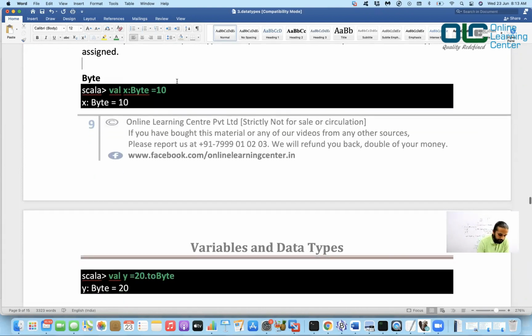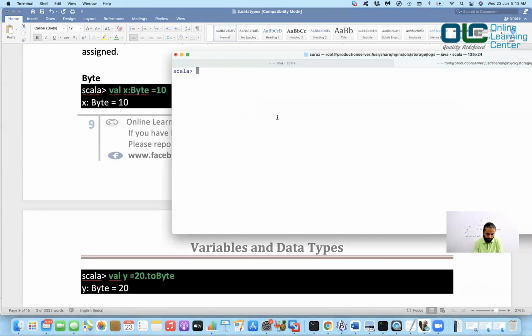Look at this, it's very exciting. We'll say val x of byte is equal to 10. Let's try this out here. So if I say val x of byte equal to 10 here, the difference is that if you just say is equal to 10, then it will be an integer. So now you may ask, when should I be using type inferencing, and when should I specifically express this as a byte?